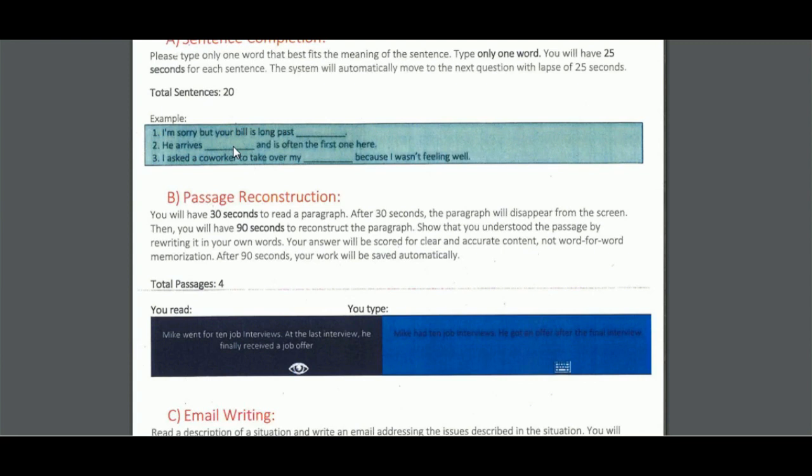Here are a few examples. "I'm sorry but your bill is long past dash." You will have to write one word which best suits the sentence. I have also shared a few examples. The links will be given in the description.